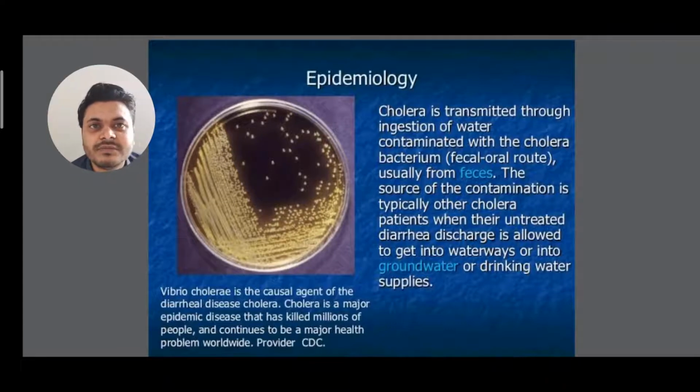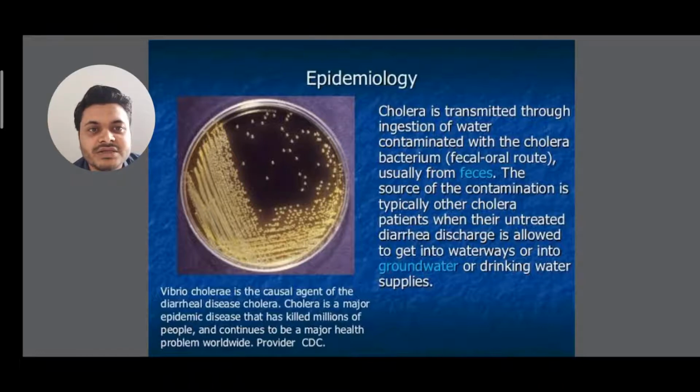Now, what is the epidemiology of this disease? Cholera is transmitted through ingestion of water contaminated with the cholera bacterium. There is a fecal-oral route, usually from feces. The source of contamination is typically another cholera patient whose untreated diarrheal discharge is allowed to get into waterways, groundwater or drinking water supplies.